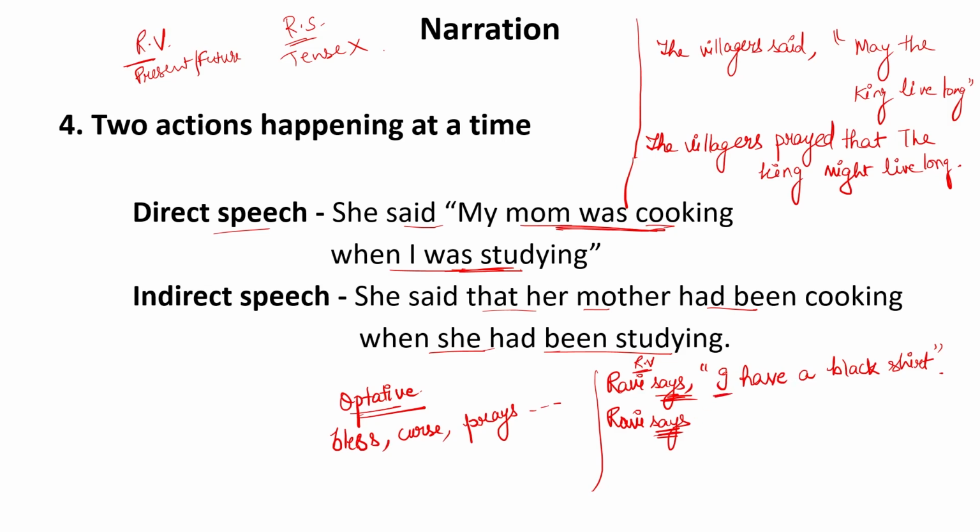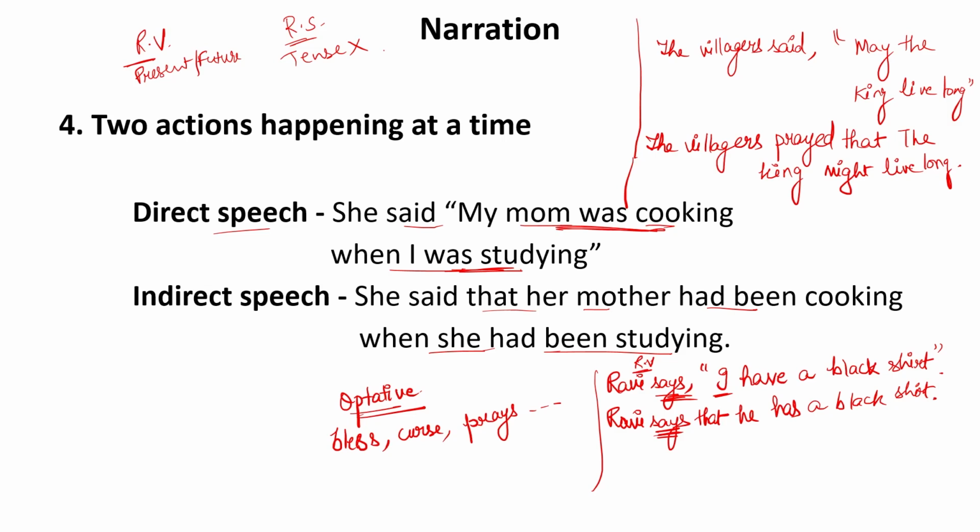So here I is written and I is the first person pronoun. It will be converted according to the subject. So Ravi will be replaced with he. Ravi says that he has. Now because the tense will not change, it will remain in present tense only, that he has a black shirt. So this will be the conversion of a direct speech sentence into indirect speech.